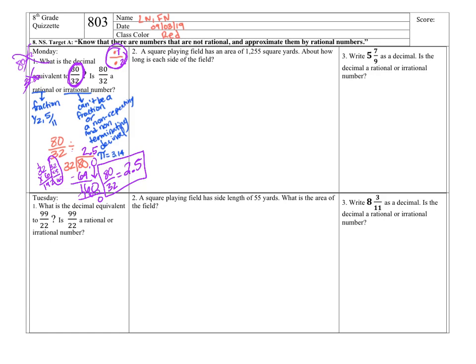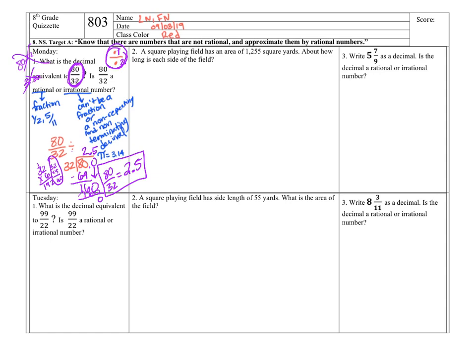Number 2. A square playing field has an area of 1,255 square yards. About how long is each side of the field? So here, I'm going to repeat the SMPs throughout the year, so you'll get used to it. But one of the standards for mathematical practice is model with mathematics, which is SMP number 4, model with math. A way to approach a problem is to just draw a picture, model with your math. So I always draw a picture when I'm giving a word problem because it just makes it a little bearable.